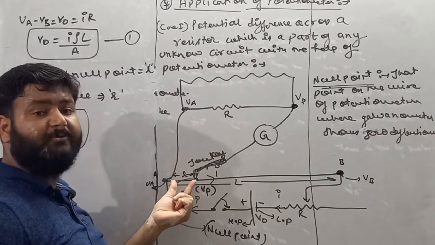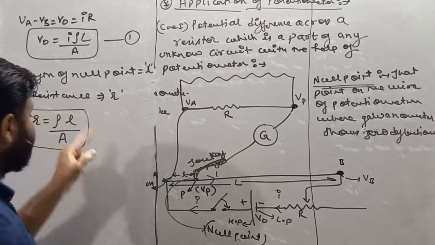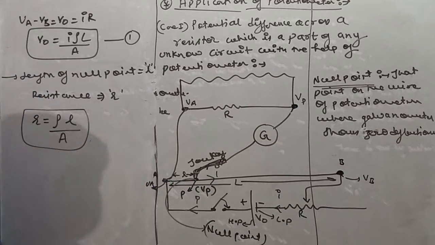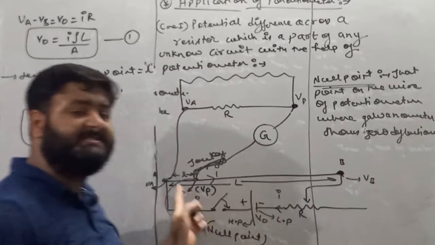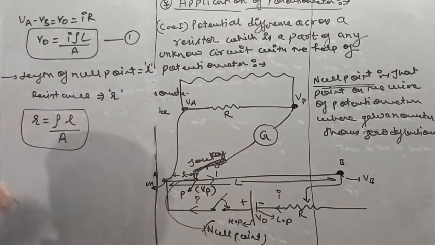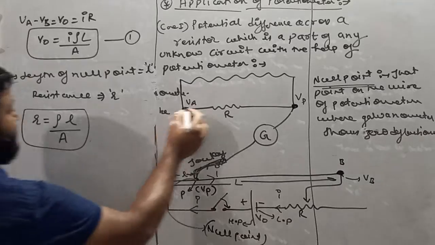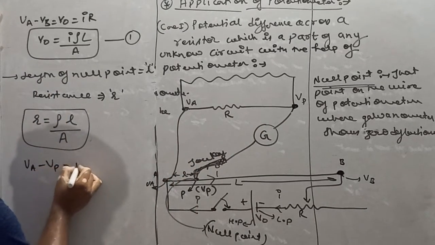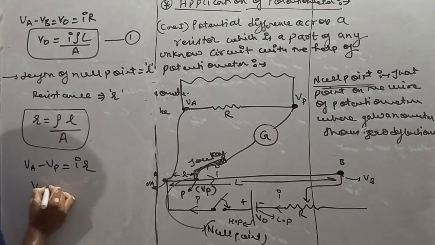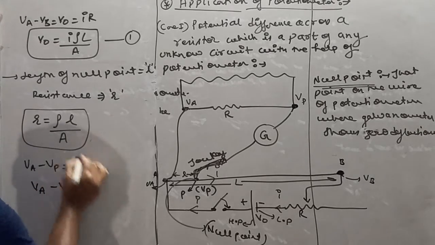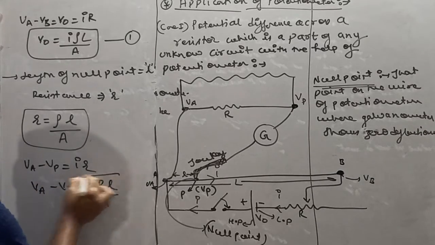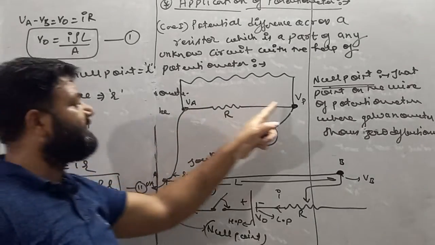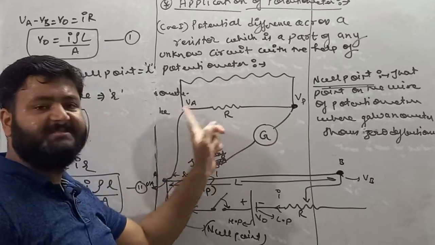If I am talking about the null point, the length of the null point changes, it is small l, and the area of cross section, see my dear student, the wire is the same, so the area of cross section is also the same. So if I am interested to write the potential across the resistor, it is VA minus VP is equal to I small r. So VA minus VP equals I small r, which is I rho small l by A. Let's suppose this is our equation number 2. We are interested to find the potential across this resistor.